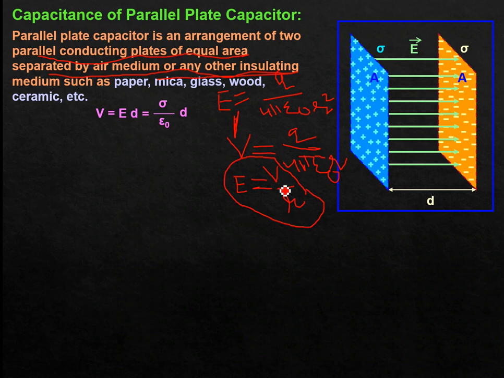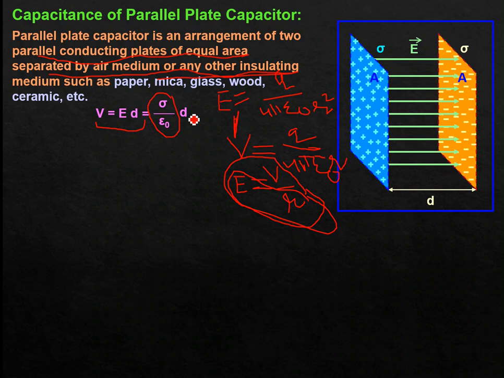Now tell me what should be the relation for the present situation. Electric field is E, the potential difference between these plates is V, and the separation is D. So E will be equal to V by D, or by cross multiplication V will be equal to E into D. So V equals electric field into separation between the parallel plates. And E, as already told, is sigma divided by epsilon naught, so V is sigma divided by epsilon naught into D.